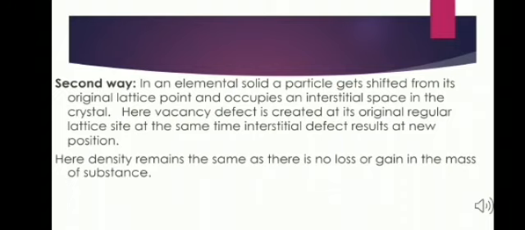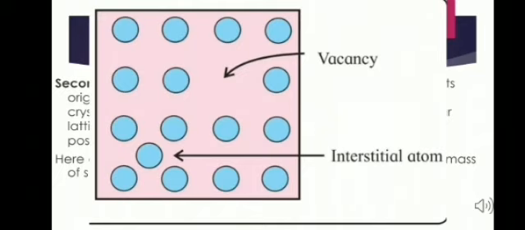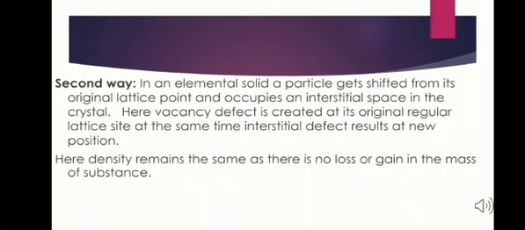जहाँ से वो particle निकला है वहाँ पे एक vacancy create हो जाता है. At the same time, the interstitial defect results at its new position. वहाँ से पार्टिकल निकल के इंटरस्टिशियल साइट पे आ जाता है, तो वहाँ पे इंटरस्टिशियल डिफेक्ट होता है. Therefore, we see that in this defect there is a combination of vacancy defect and the self-interstitial defect.